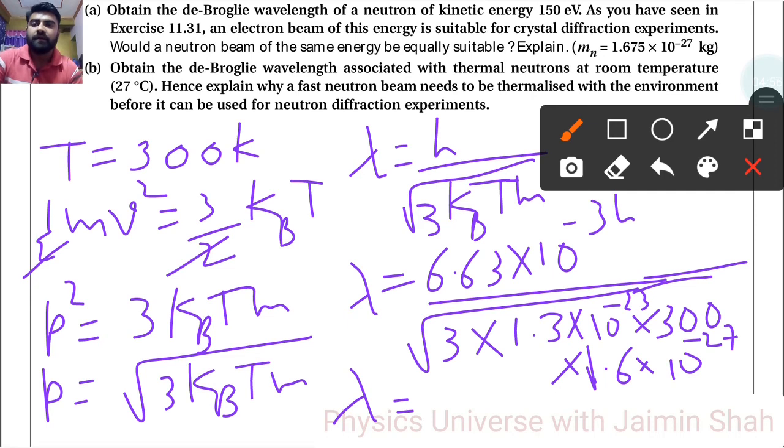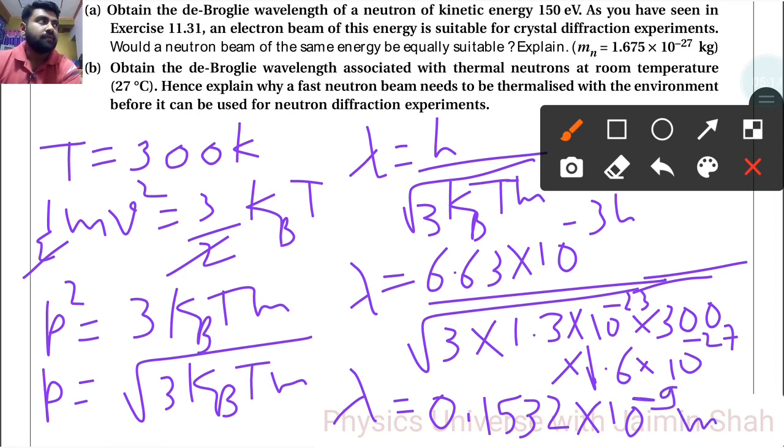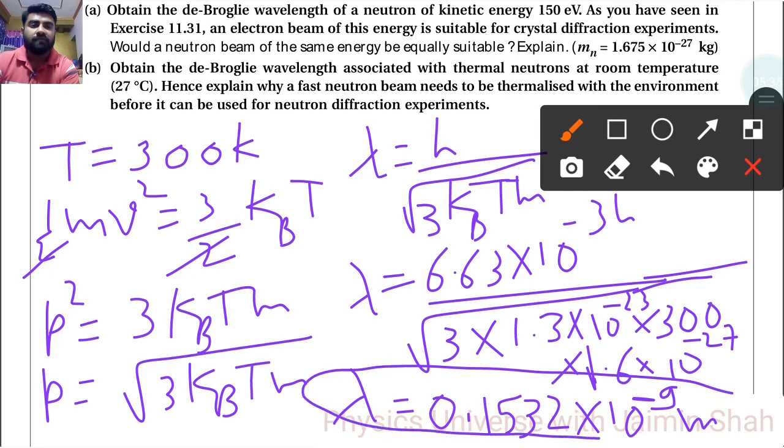So 6.63 upon that answer, that is 0.1532 into 10 raised to, now 23 and 27, so minus 34 plus 25, that is minus 9 meter. So that is our new lambda. So a fast neutron beam needs to be thermalized with the environment before it can be used for a neutron diffraction experiment, because of the value of this lambda, right?